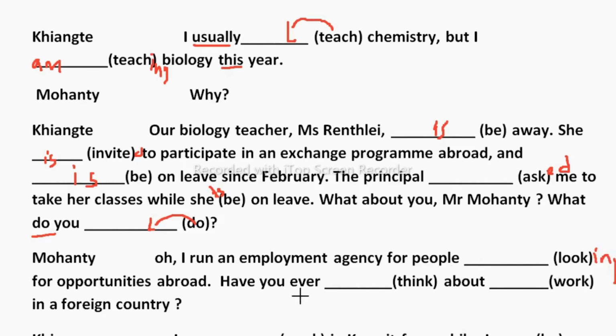Have you ever dash about? It means have you ever thought, this is V3, have you ever thought about working in a foreign country?